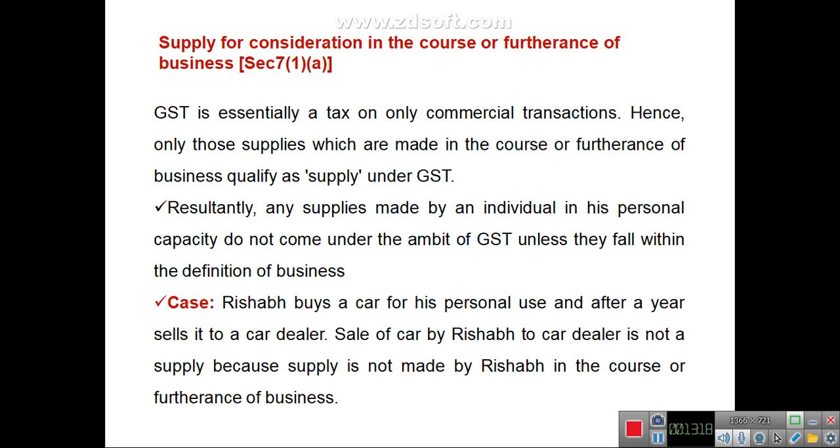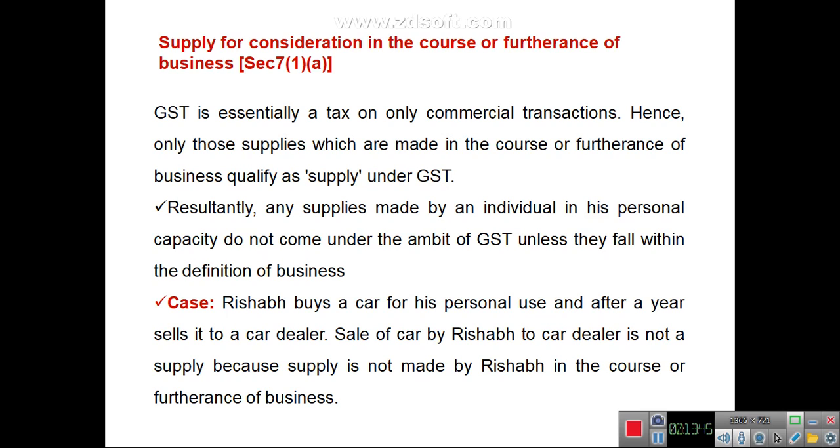So the third parameter is that supply should be for consideration and in the course of furtherance of business. Since GST is essentially a commercial tax and it is levied only on commercial transactions, only those supplies which are made in the course or furtherance of business will qualify as supply.